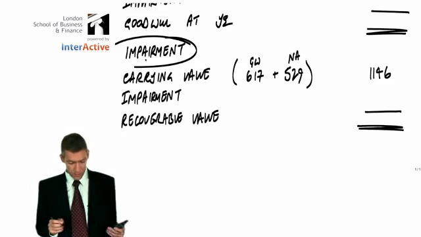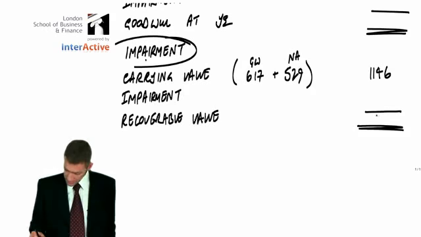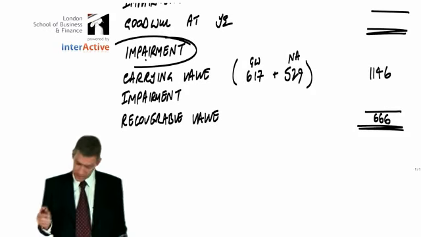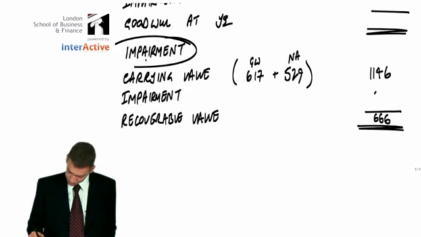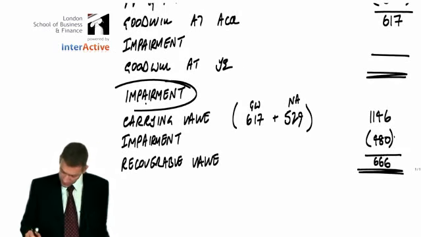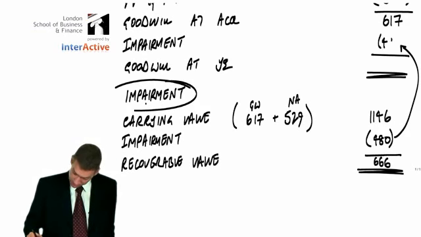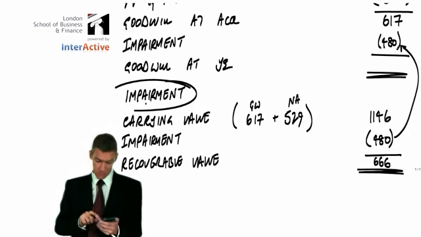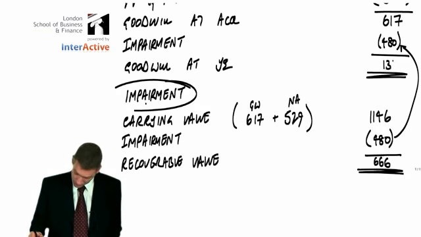The value in use is only 360, so we're not going to use it. We're going to sell it, and we're going to make 666. So 666 is the recoverable value, and that gives an impairment of 480. A fall in value of the entire subsidiary of 480. But which asset is it that takes the hit? It's the goodwill that takes the hit. So minus 617, and that leaves you with 137 on the balance sheet.